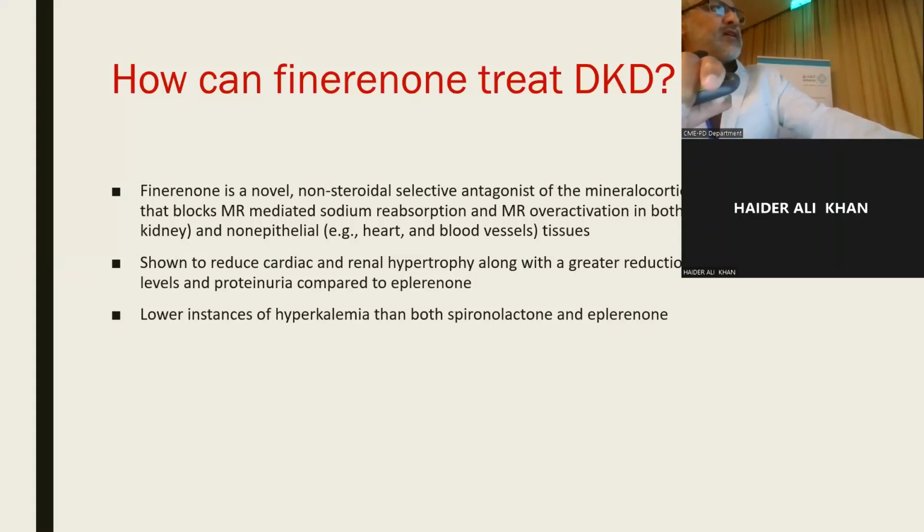It shows reduced cardiac and renal hypertrophy, along with a reduction in BNP levels and proteinuria in patients with diabetic nephropathy.